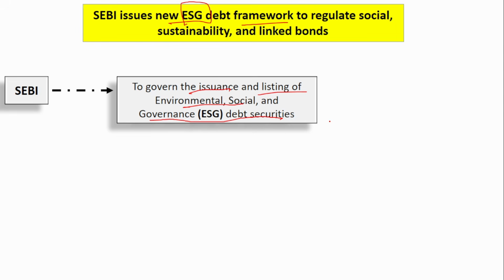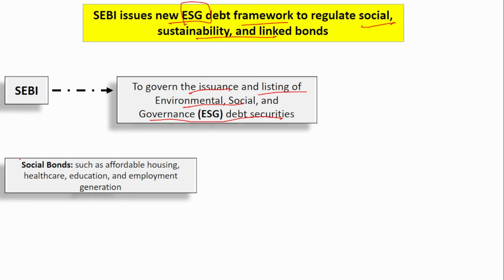Similarly, there are also various kinds of bonds called social bonds and sustainability linked bonds. Again, the money raised from these will be used for social projects and sustainability related projects. To govern these bonds, to govern the issue of bonds and everything, there should be a framework. A framework has now been introduced by SEBI. So, what all bonds will be covered by this framework?